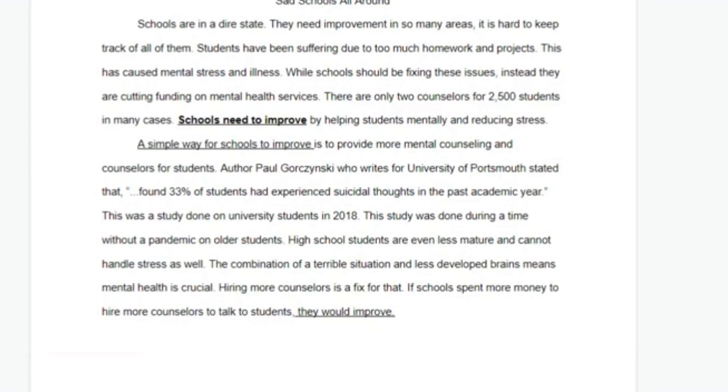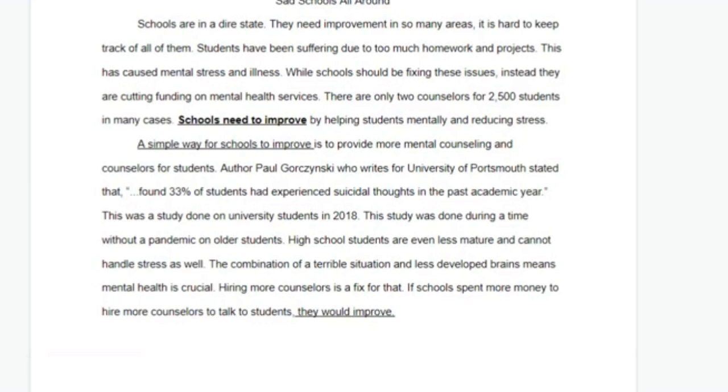You expand on one of the points or ideas you came up with in your thesis, in your hit introduction. And then from there, you put a little bit of evidence, explain why that evidence matters, or maybe some of the context, and finally give us your reasoning. Like, how does this evidence prove your point? And for this here, it's how does your evidence prove that schools need to improve and improve in the way that you're suggesting?